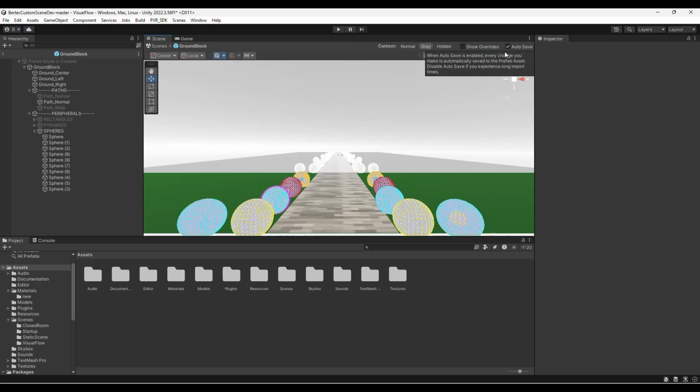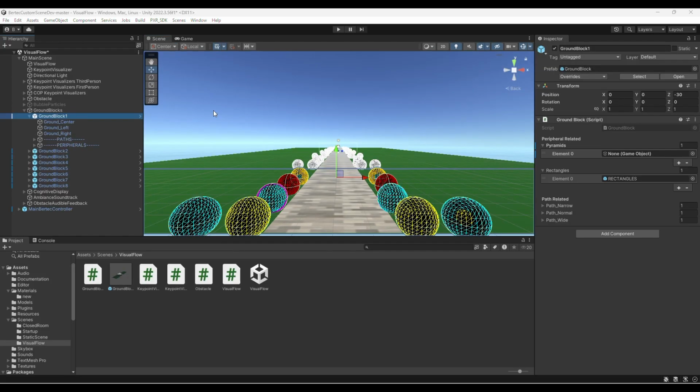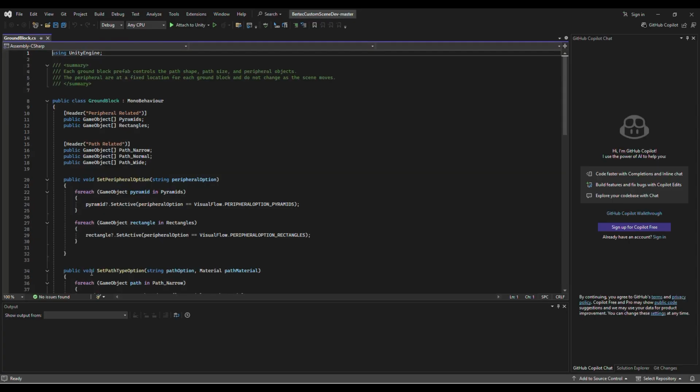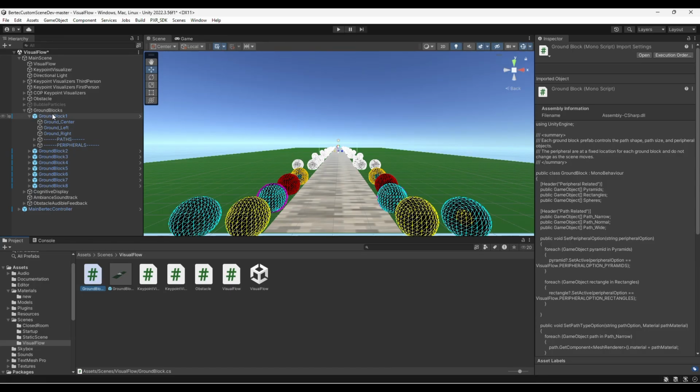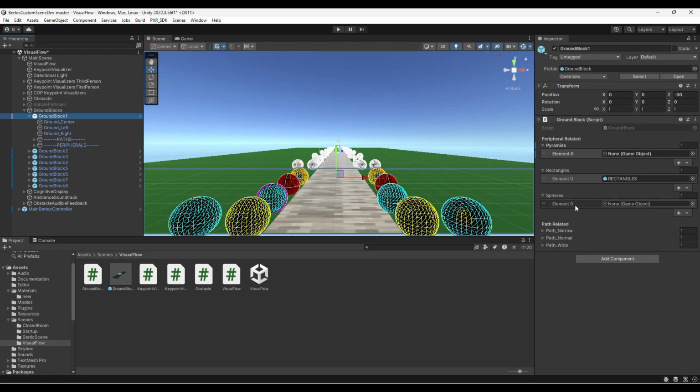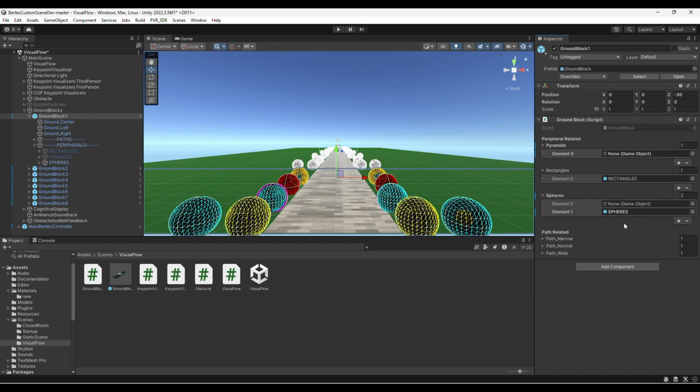Once the spheres are created, the next step is reflecting that in the ground block C# code. Open ground block C# code under the asset. In the ground block code, define object for the spheres and ensure to save the code. Next, go back to Unity. When the ground block 1 is selected, note that the spheres now appear as the option in the right side. Drag the spheres object from the left and assign it to the spheres on the right. Ensure to save the scene.